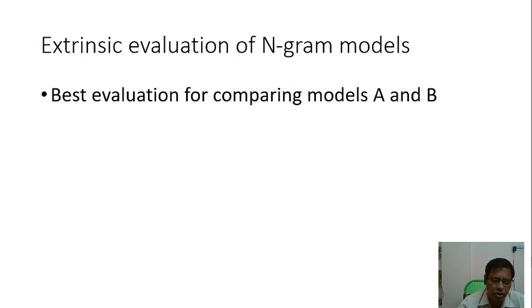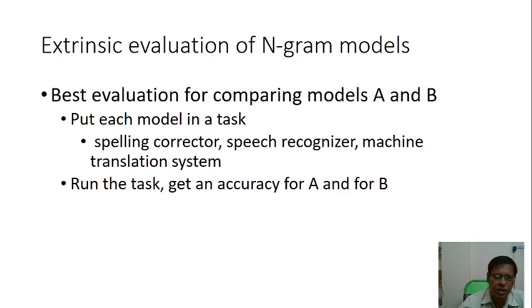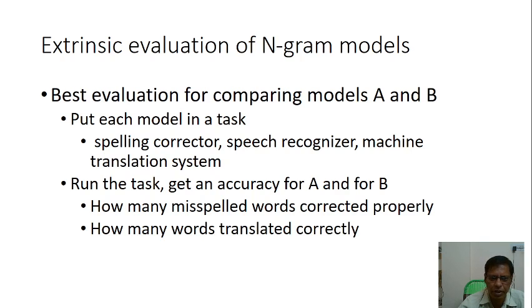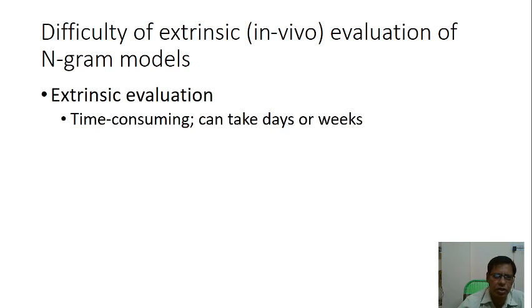Extrinsic evaluation of n-gram models: the best way to compare models A and B is to put each model in a task, such as spelling correction, speech recognition or a machine translation system. Run the task and get an accuracy for A and for B: how many misspelled words were corrected properly, how many words translated correctly. The difficulty is that extrinsic, in vivo evaluation is time consuming and can take days or weeks.